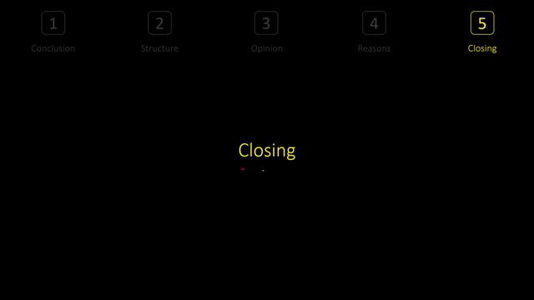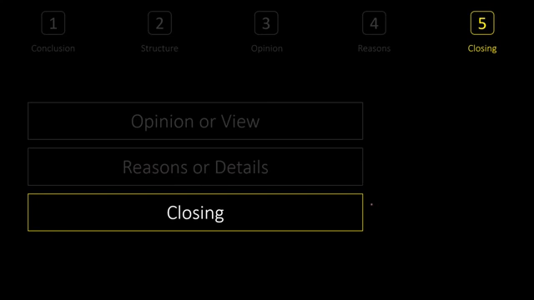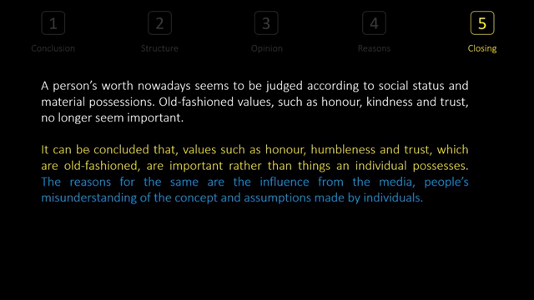Now the last part is called closing. It is a nice statement which we provide to put an end to the essay. In my opinion, it must be something nice, because we have to be nice towards the environment or towards the world. So let me show you. This is the first sentence, which is in yellow color. Second sentence, blue.